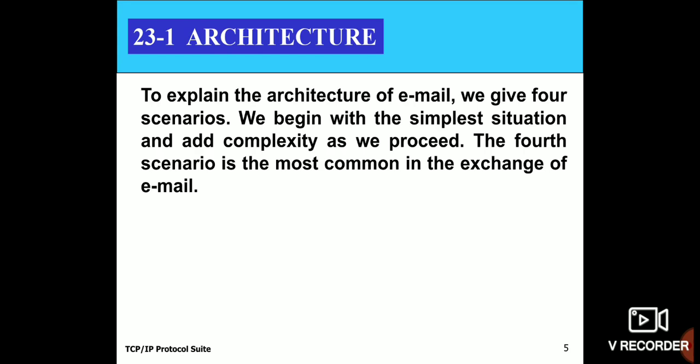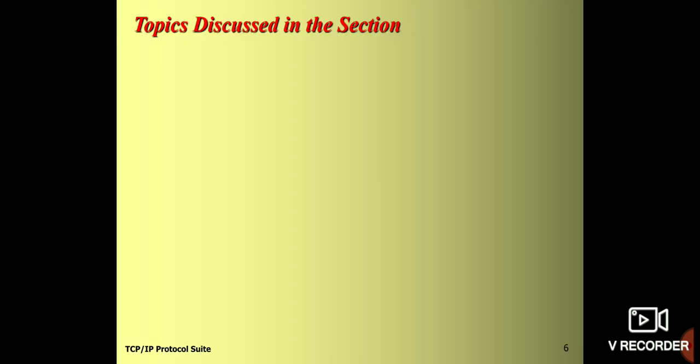We'll see what the architecture is. To explain this architecture, we are going to follow 4 scenarios. These 4 scenarios start from simple mail transfer till a user or client is connected to a LAN or WAN. So there are some different scenarios, 4 of them here.